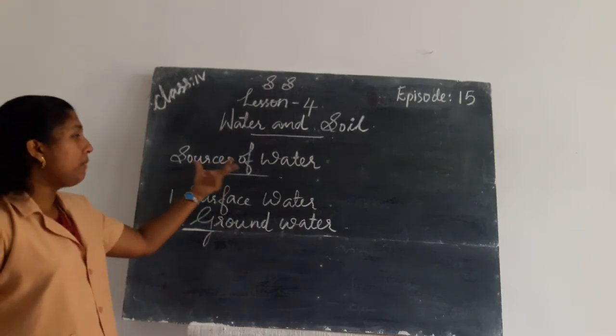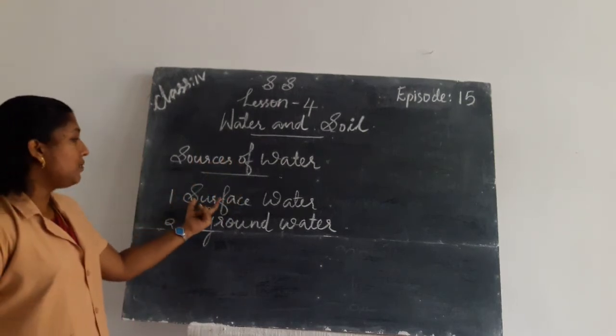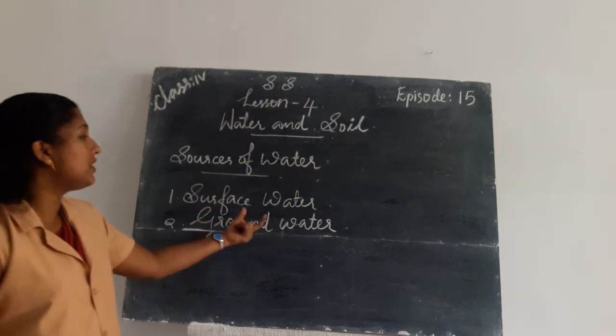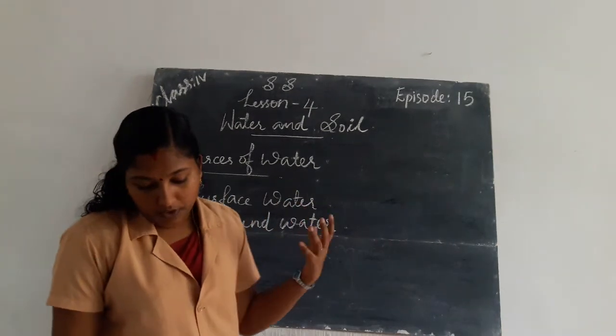There are two main sources of water. First one, surface water. Second one, groundwater.